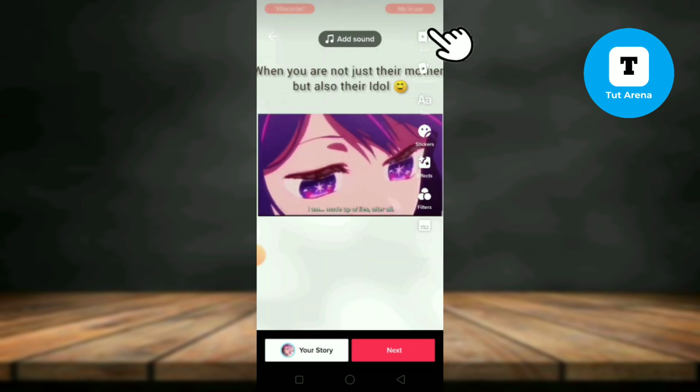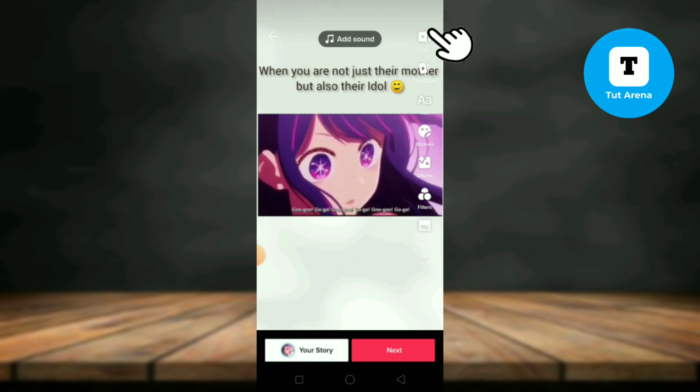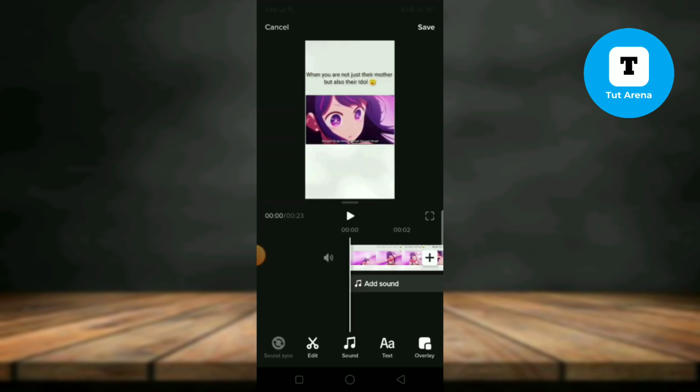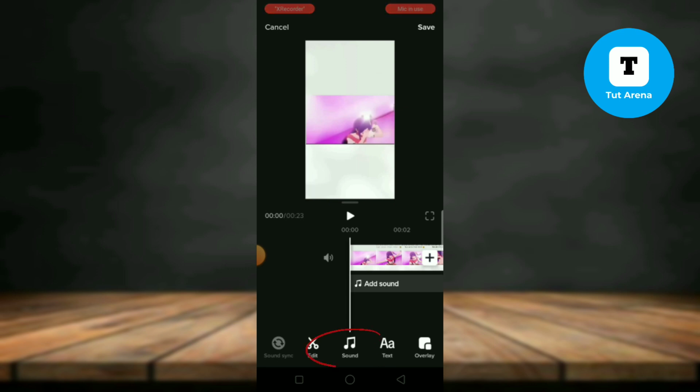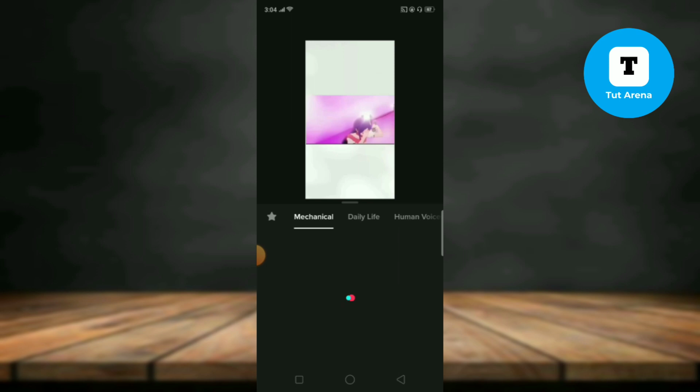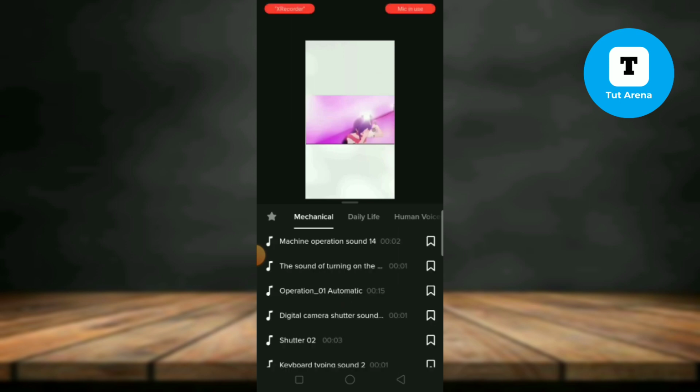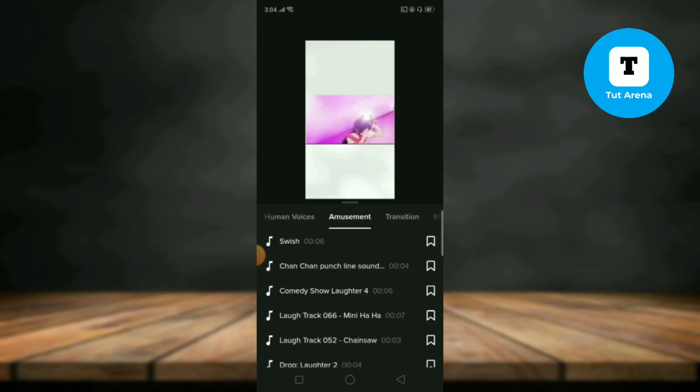After that, tap on edit at the top right corner of your screen. And then in here, you can just tap on sound. And after that, you can see sound effect. Tap on here. Right there, you guys can see a lot of effects. According to their categories, you can scroll like this and find a lot of categories. Choose any of them according to your choice and then tap on the sound effects.